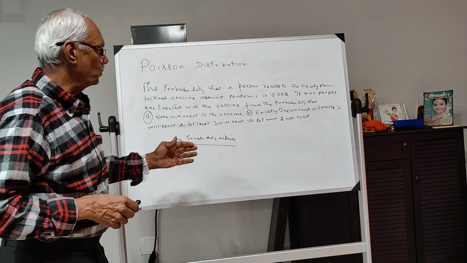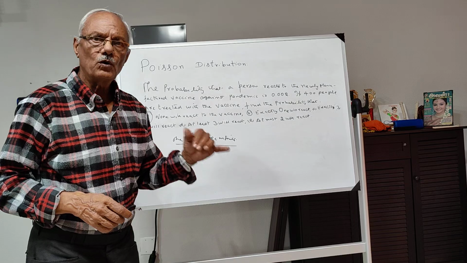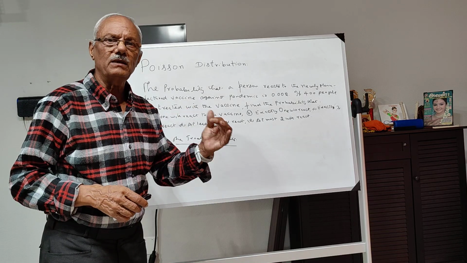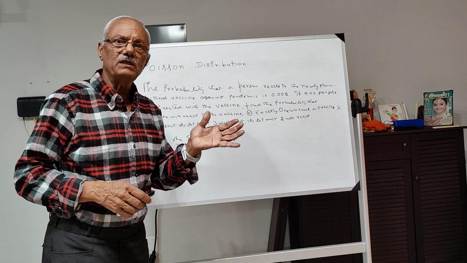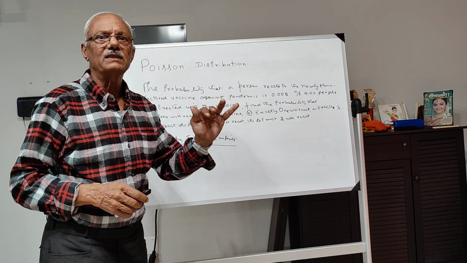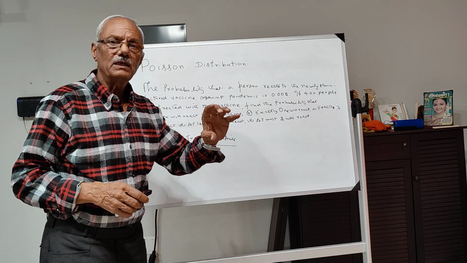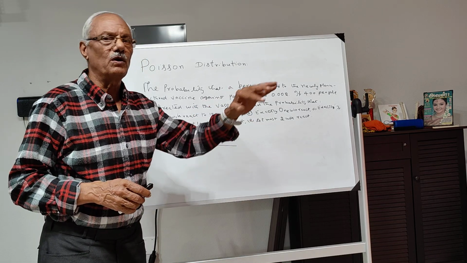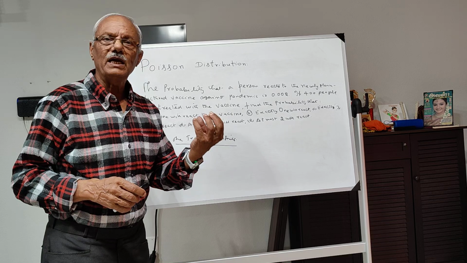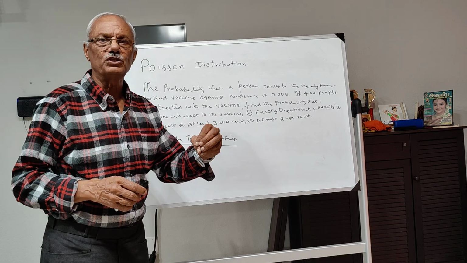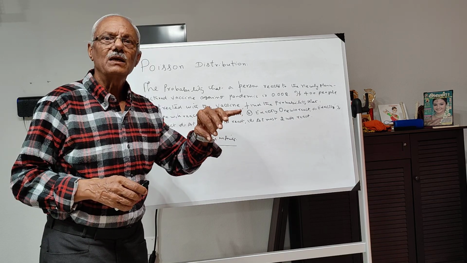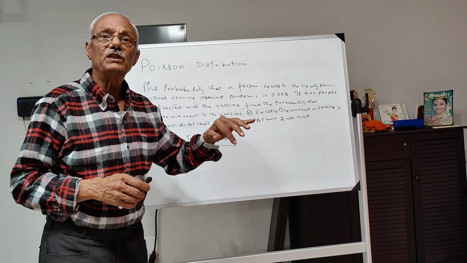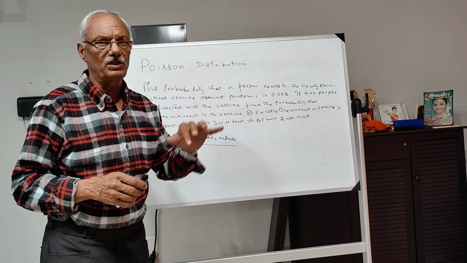Because of this, we calculate the probability of success as nothing but the average, that is, the expectation of the Poisson distribution. We take the expectation as a parameter, with which we work the problem in Poisson distribution.